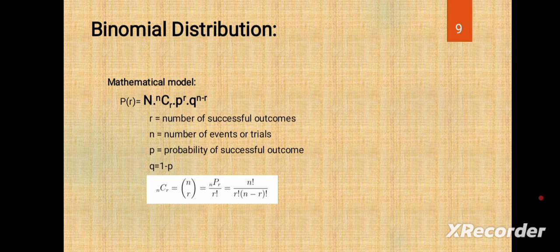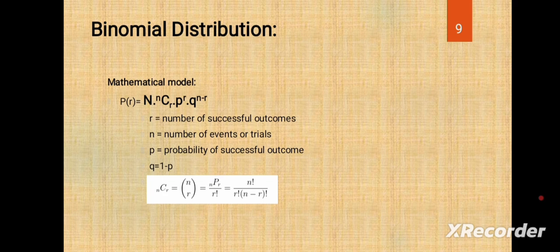For example, we toss 50 coins; the first time, 0 heads may occur. The second time 50 coins are tossed, 20 heads may occur. These values 0, 20, or 1, 2, 3, 4, 5 are called r, the successful outcomes. n is the number of events or trials. We have 50 trials, or the first time, second time, third time. P is the probability of a successful outcome.